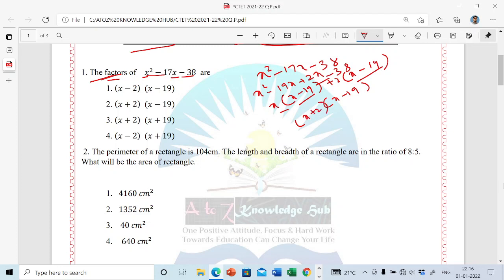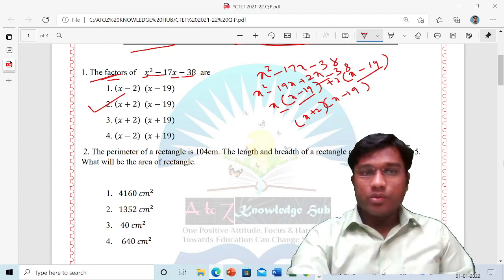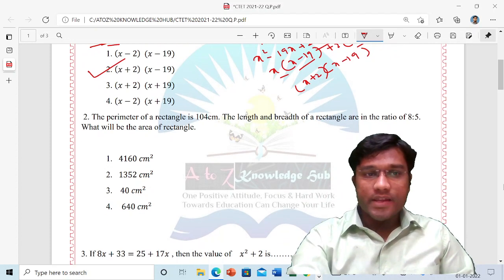So without wasting time, the answer is x plus 2 and x minus 19. This is the correct answer. Hope you got the correct answer from this analysis.